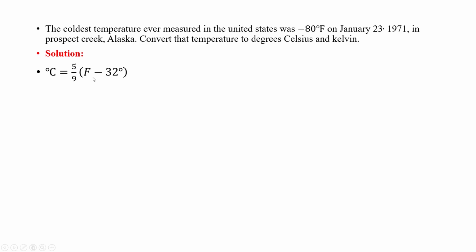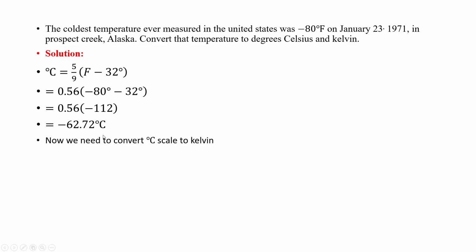Putting in the value of Fahrenheit, which is minus 80 Fahrenheit, and after doing the calculation, we get that minus 80 Fahrenheit is equal to minus 62.72 degrees Celsius. After that we can easily convert this into Kelvin through this formula, and it is equal to 210.28 Kelvin.